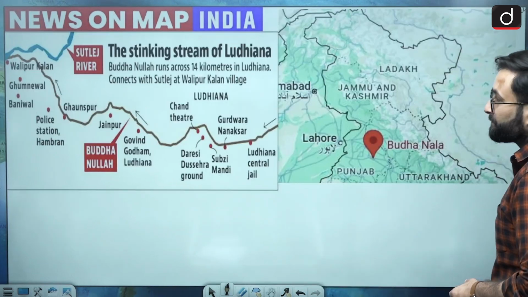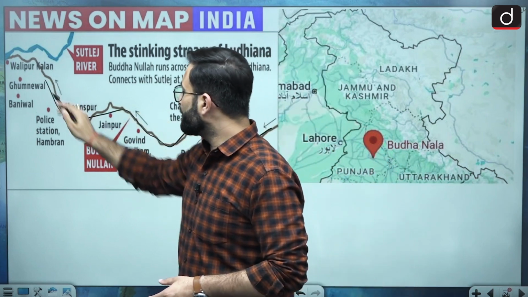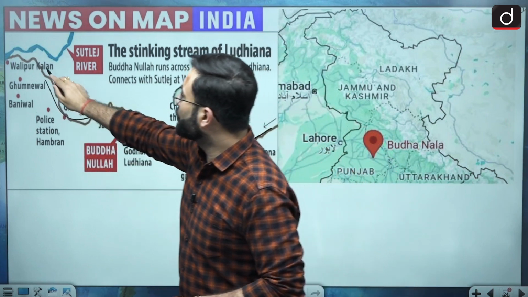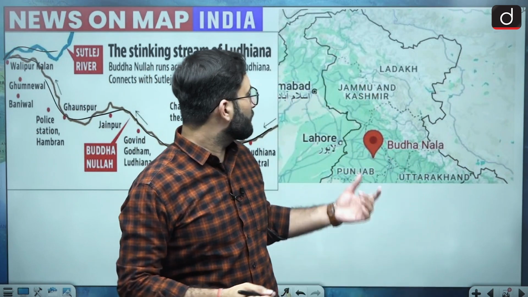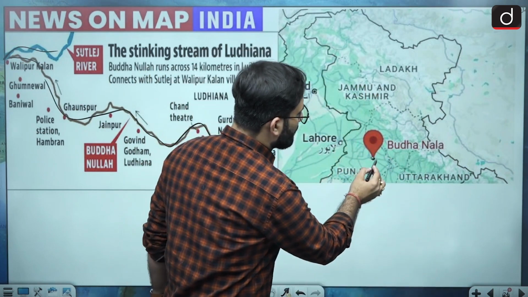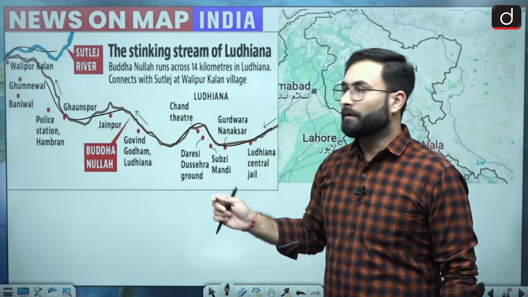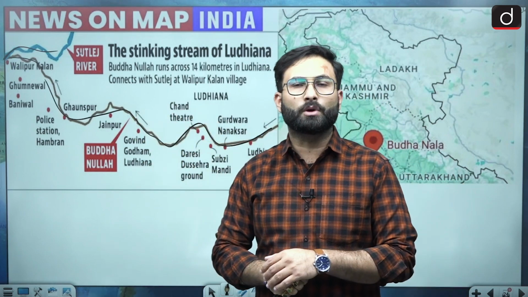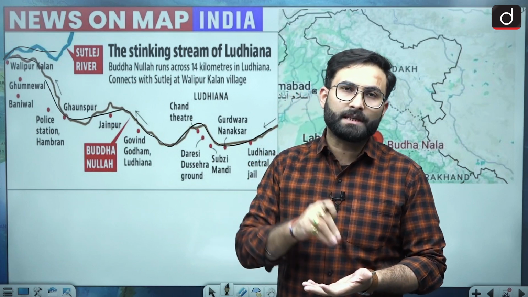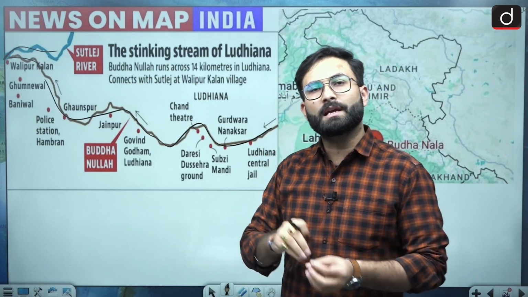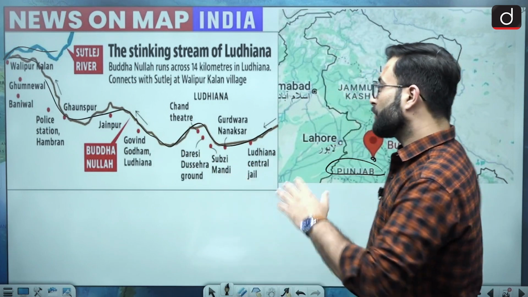Here you can see this particular Nala which is there in Punjab, that is your Buddha Nala. Okay, and it is going into the Sutlej River. Here you can see Buddha Nala is located in Punjab. Okay, and you must have heard about Ludhiana. Ludhiana is the city where this particular Nala is located. Ludhiana is called the industrial city of Punjab, and because of which there are various industries discharging effluent and waste water in this Nala, and because of which it is getting polluted. Okay, so that is about today's discussion.